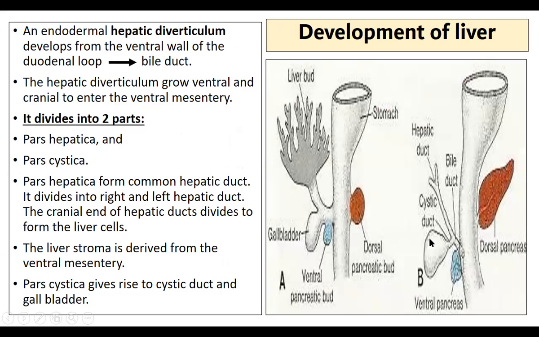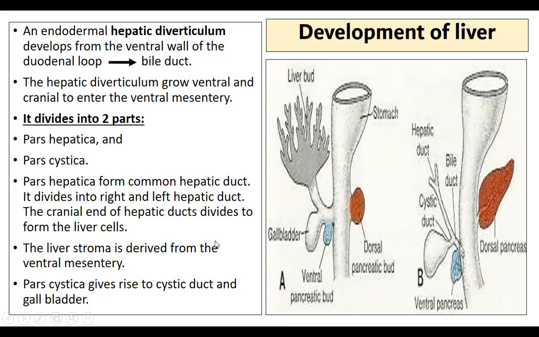Here you can see the hepatic duct, pars hepatica, and this is the pars cystica. The pars hepatica forms the common hepatic duct. It divides into right and left hepatic ducts. The cranial end of the hepatic duct divides to form the liver cells. So the cranial part here will develop into the liver proper.